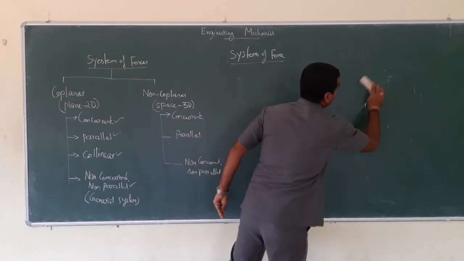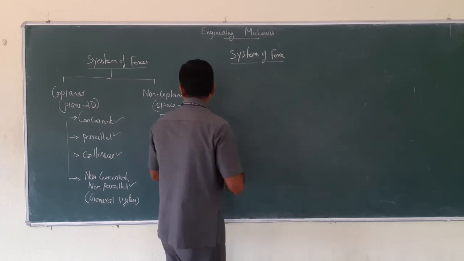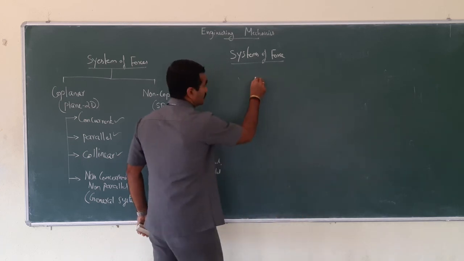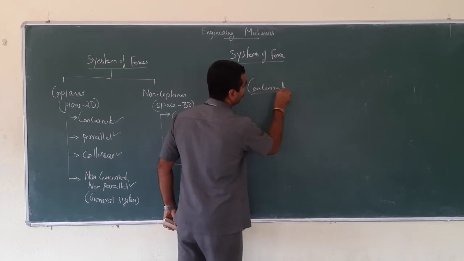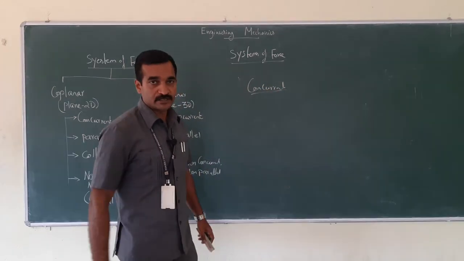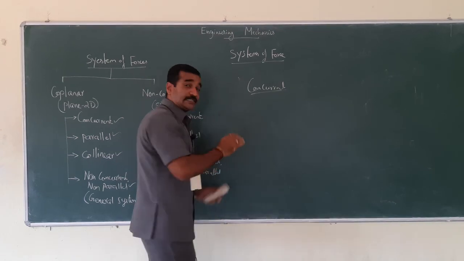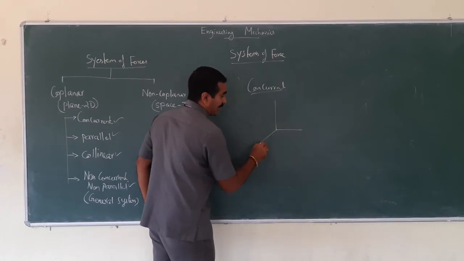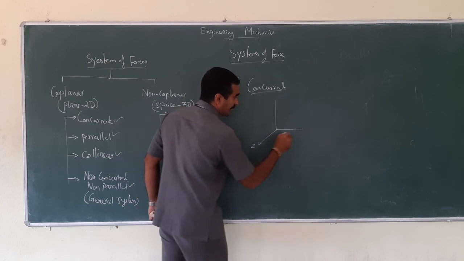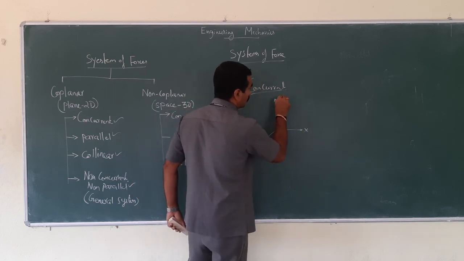So now I am going to explain the non-coplanar concurrent forces. Right. Here it is a 3D. So there would be 3 axes. This could be the Z axis, this could be the X axis, and this could be the Y axis.